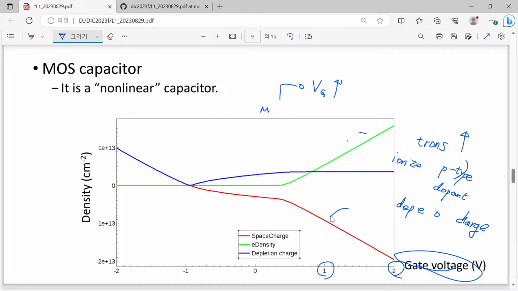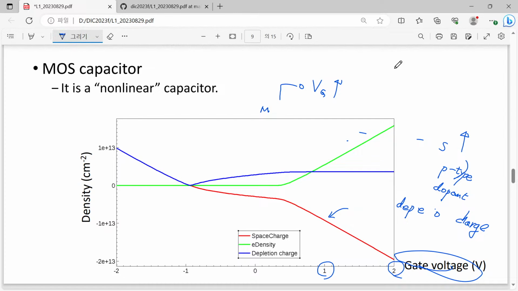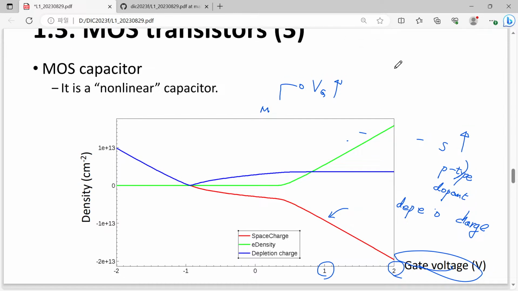And this red curve just shows that behavior. Can you read it? When you have this red curve from 0 volt, 1 volt, 2 volt, how does it look?